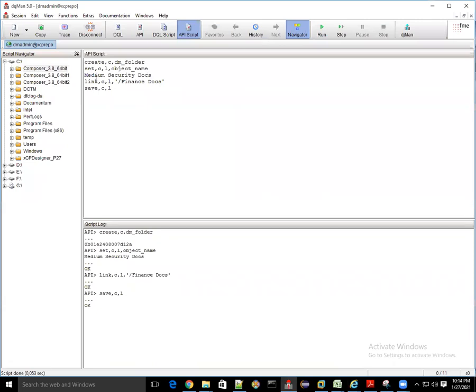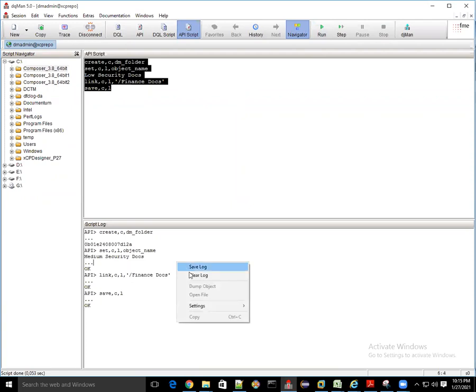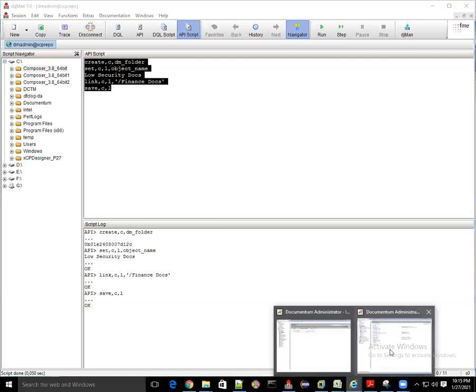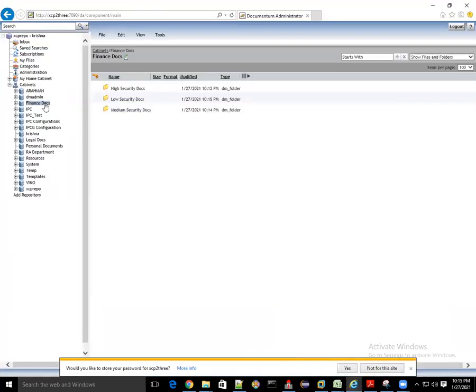Right now I'm just changing this because we have to create the low security docs. I've just clicked on it, and let's validate it. Low security docs, correct. Okay. So we have these three folders.